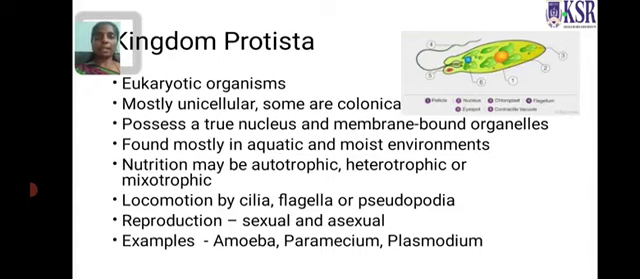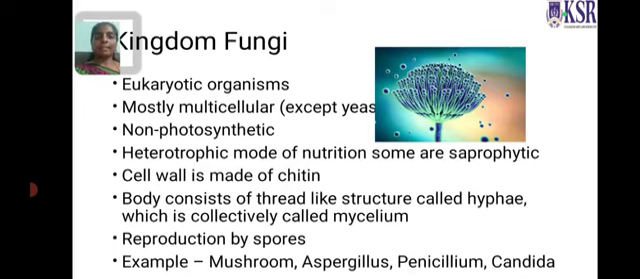Some organisms can move from one place to another by means of pseudopodia, like amoeba. Reproduction is by sexual and asexual modes. Examples are amoeba, paramecium and plasmodium. The next kingdom is Fungi. Fungi are eukaryotic organisms since they possess a true nucleus, mostly multicellular, except yeast, which is unicellular.